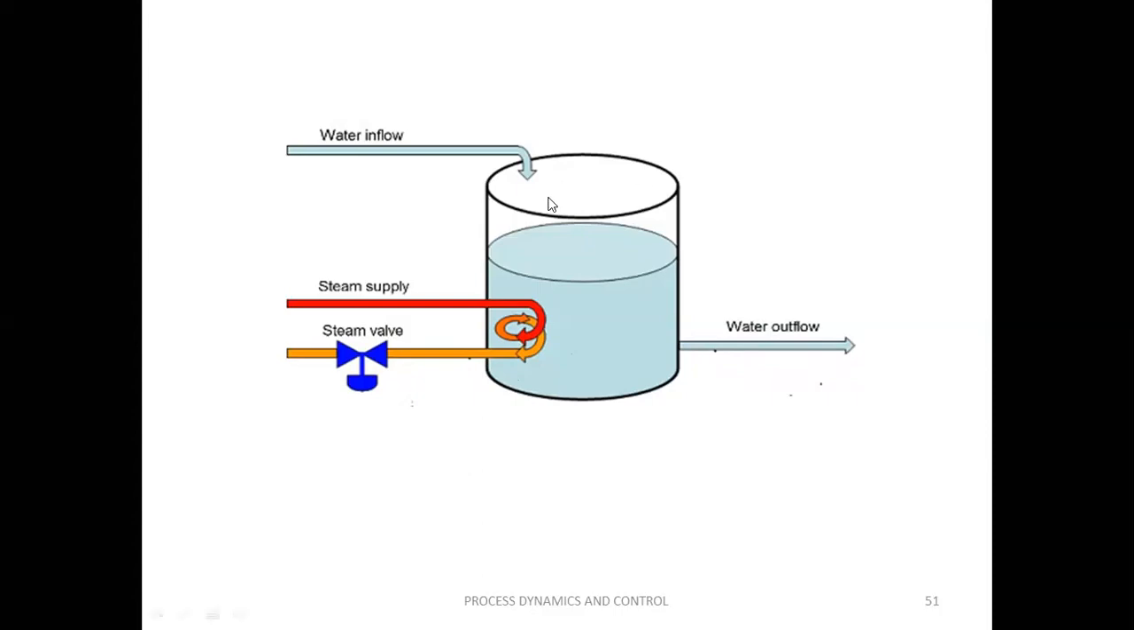So as the vapor increases, the level of the liquid may decrease. As the temperature is reduced, the level of the liquid may increase. Or by increasing or decreasing the inflow rate, we can increase or decrease the level, or by changing the water outflow, we can change the level of the tank.